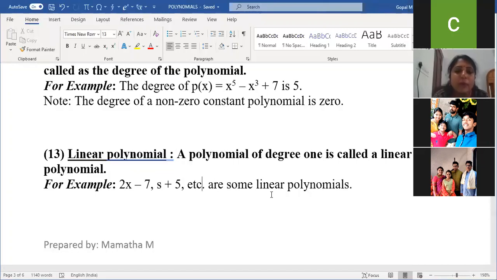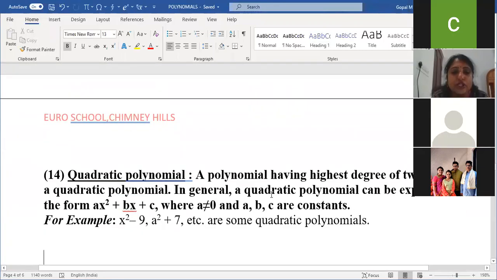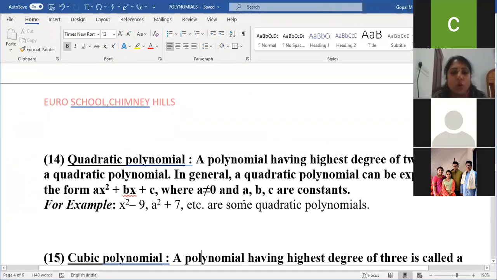If the degree of the polynomial is 2, anybody? Quadratic polynomial. Very good. A polynomial having highest degree 2 is called a quadratic polynomial, because in the expression ax square plus bx plus c, this is the expression for a quadratic polynomial.